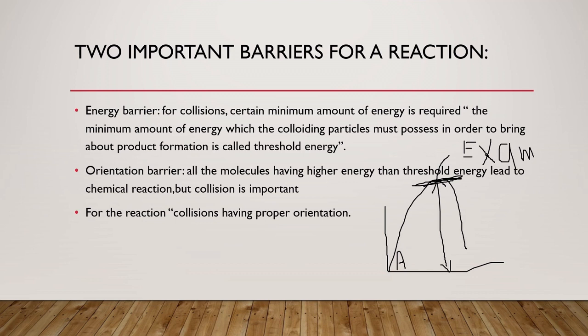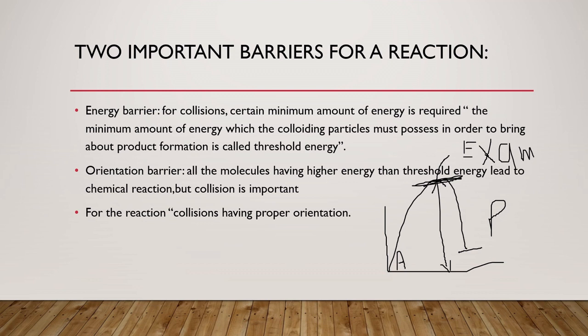So if there are 50 molecules, if there are 50 students in this class, all of you have to work hard and go here to cross the energy barrier for the formation of product. Here is the product. So all of you have to cross the energy barrier for the formation of product. This is called the threshold energy. This is the collision, we can say, and A is converted into the product P when you cross this energy barrier. But it is not possible.